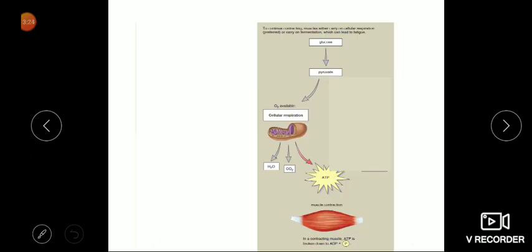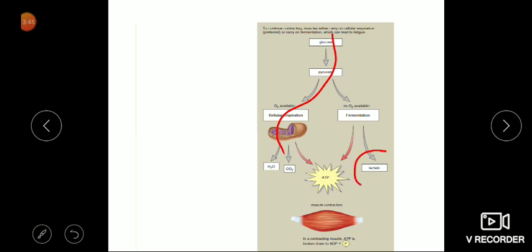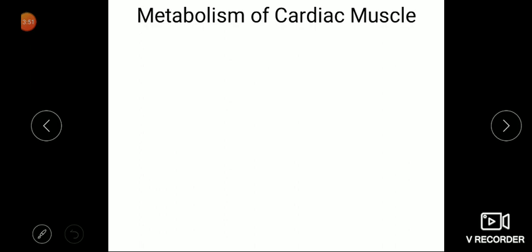So this is the metabolism of a muscle, from glucose to pyruvate, and in presence of oxygen, from the mitochondria, CO2 and water is formed and muscle contraction will take place. And if oxygen is less, it will be fermentation, formation of lactate, and lactate will be self-limiting and muscle contraction will stop. So lactate is the principal thing which leads to muscle fatigue.